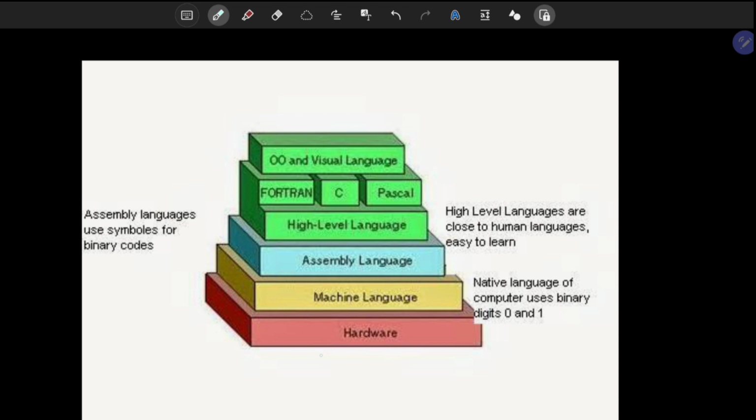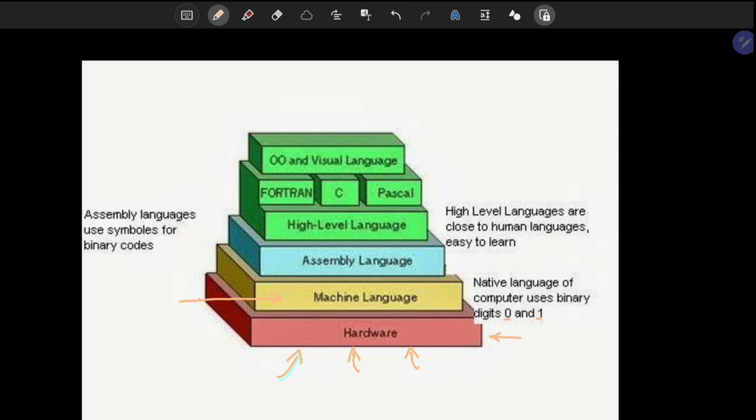You can clearly observe that there is hardware, which is nothing but your computer system, your mobile, or your smart TV. Everything we can touch, we call hardware. This hardware can understand machine level language, which is in the form of zeros and ones.